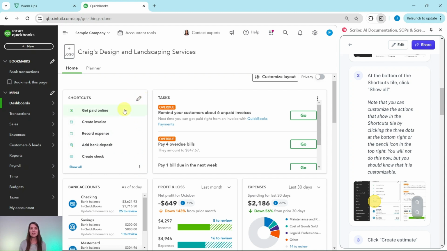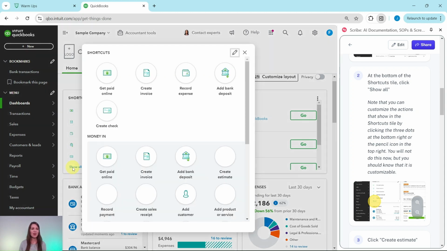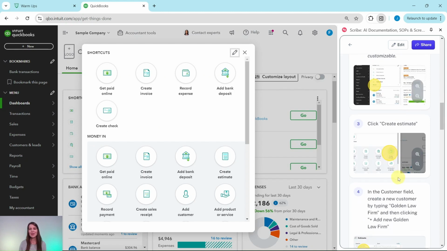But right now we are just going to click on show all so that we can see all of the shortcuts here. And then we want to click on create estimate. That is in the money in section. So go ahead and do that.